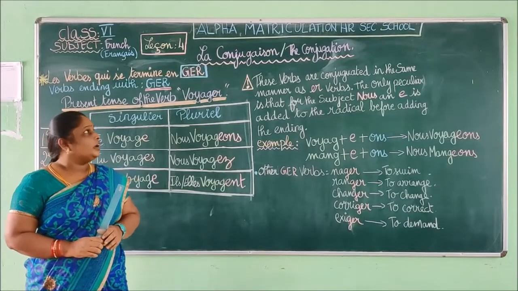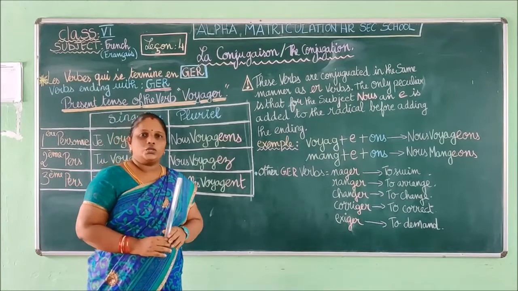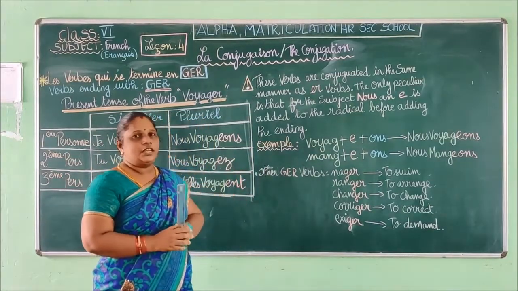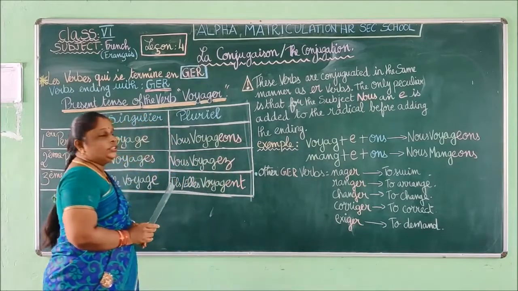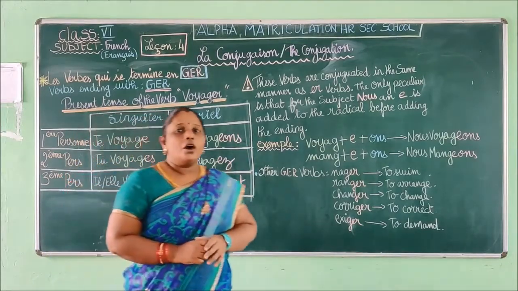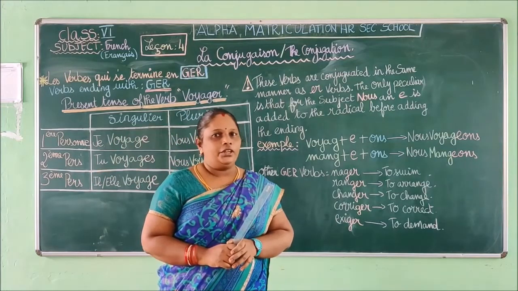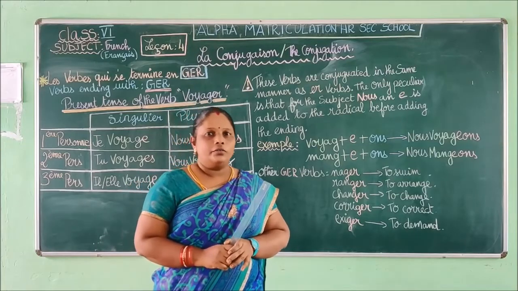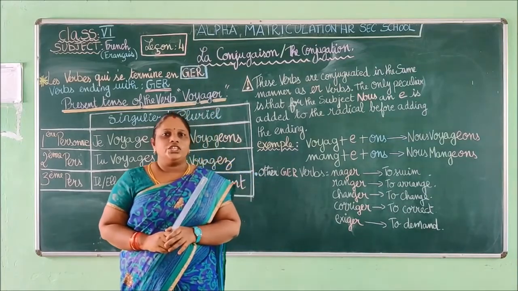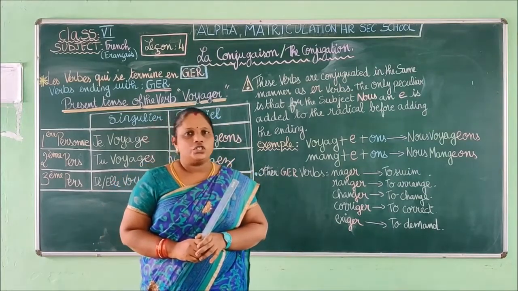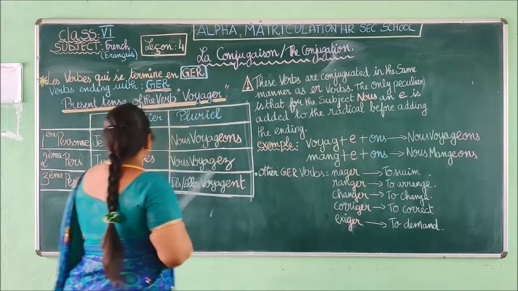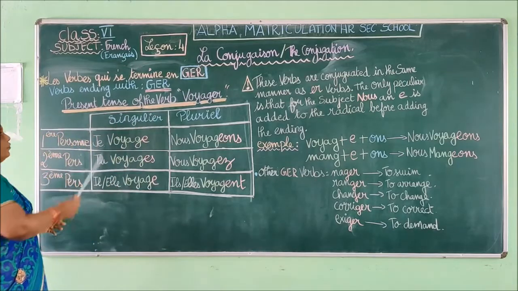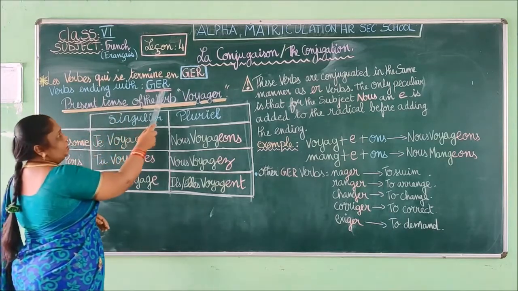Maintenant, nous allons voir la conjugaison de la leçon numéro 4. So now we are going to see the conjugation of lesson number 4. In this lesson we are going to see comment conjuguer les verbes qui se terminent en GER. So we are going to see how the verbs ending with GER are conjugated. Let me see les verbes qui se terminent en GER, so verbs ending with GER.